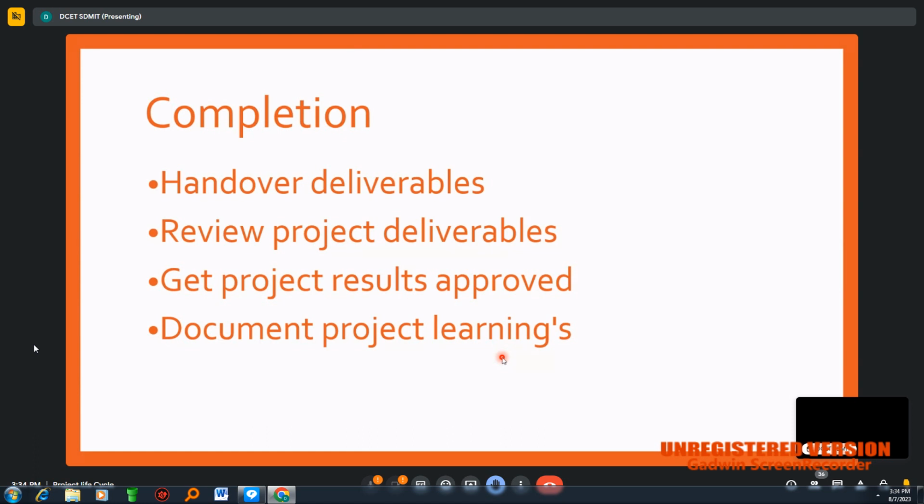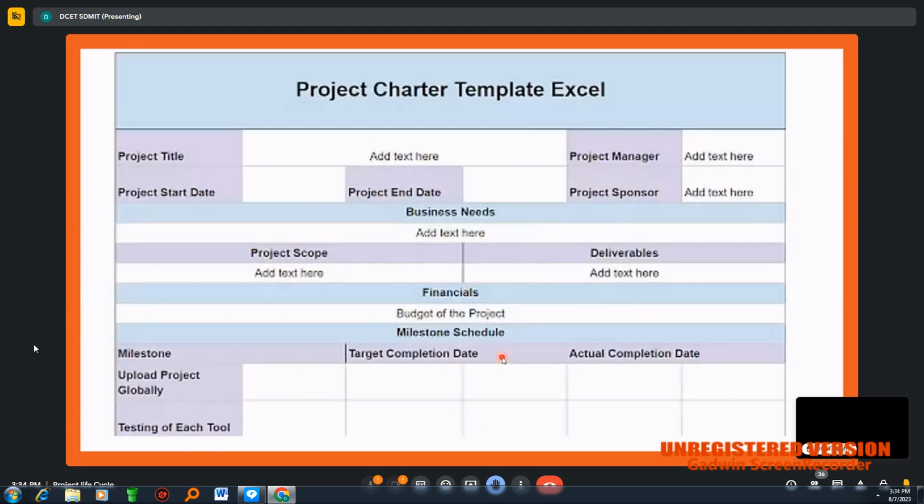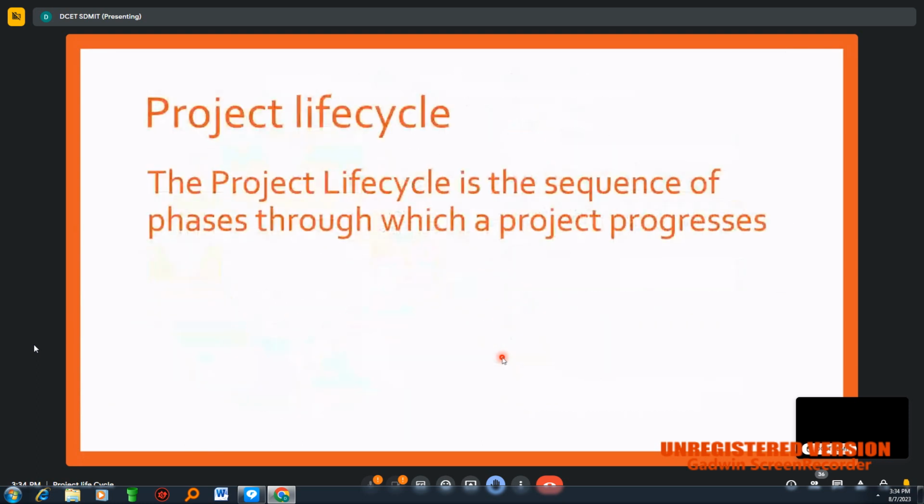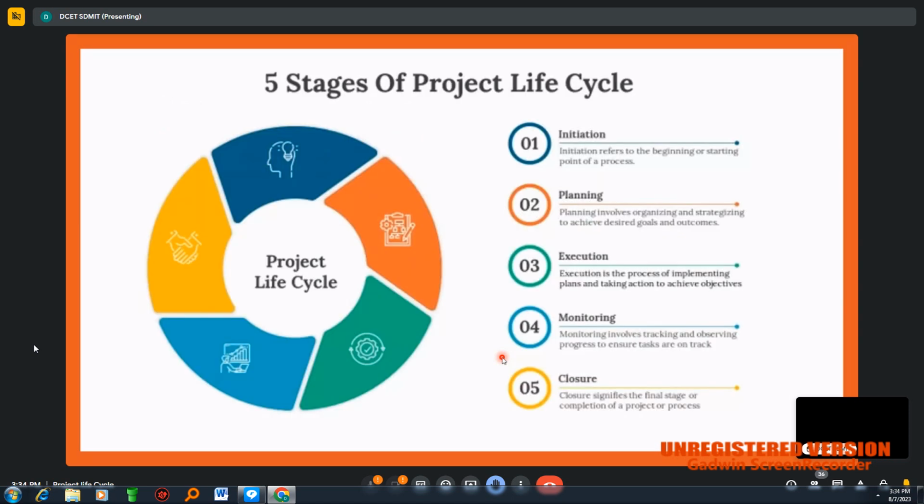These are the 5 stages in the project life cycle. Once again, I will go in brief about this. Project life cycle is the sequence of phases through which a project progresses. And there are 5 stages of the project life cycle. It starts from the initiation stage, then planning, then execution, then monitoring, and closure or completion.